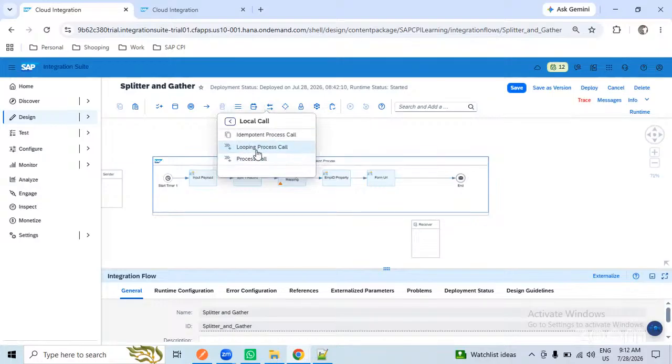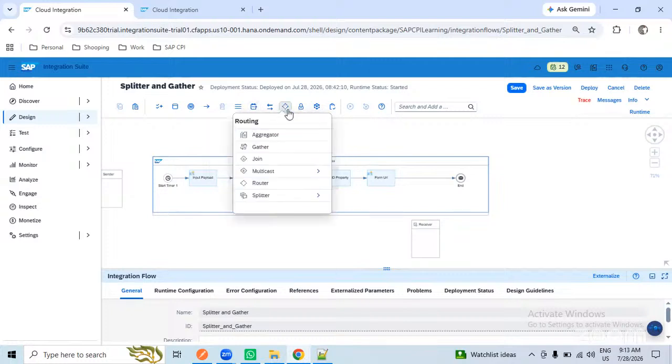The important one is looping process call, which we need to understand. This one and external call, this content enricher is very important and poll enricher also. These two are very important steps which we need to understand. So for now we have three palette functions which are very important and we will use regularly. Gather is also very important and join also very important. So there are five.